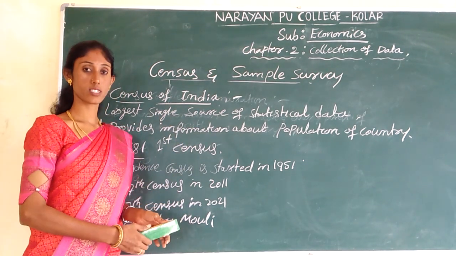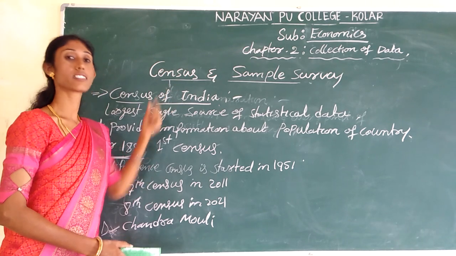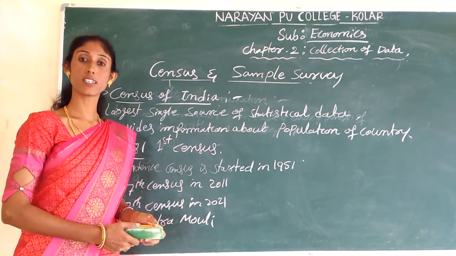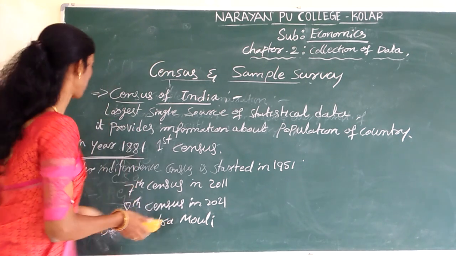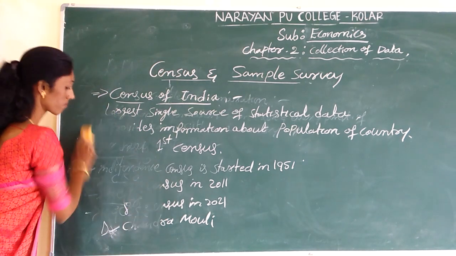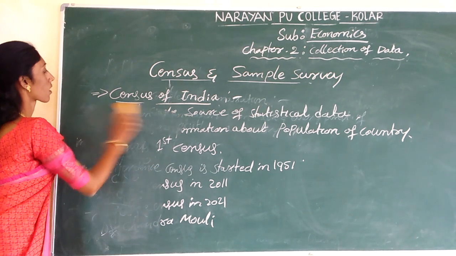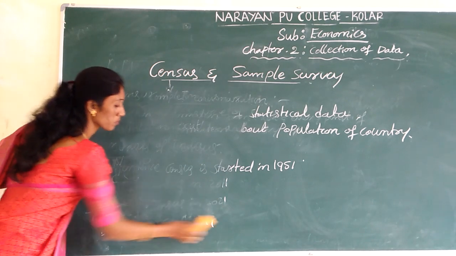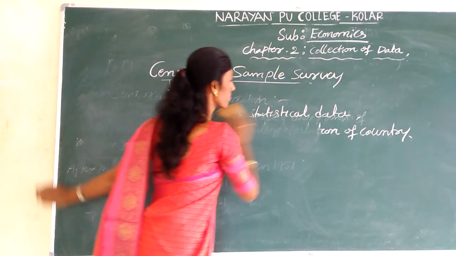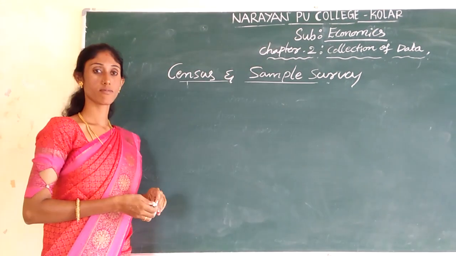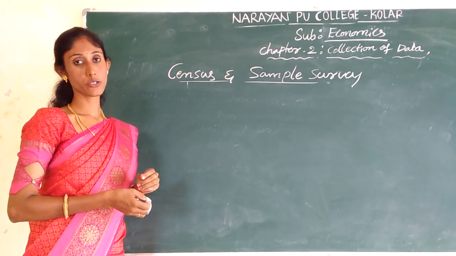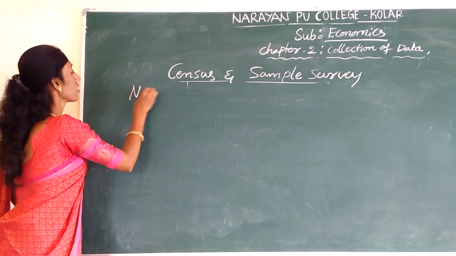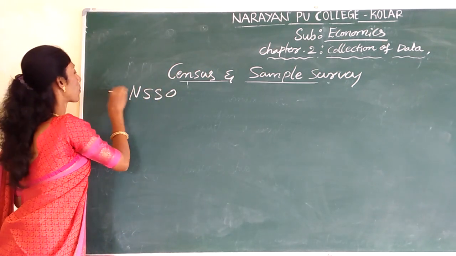Of the next concept under the census, that is NSSO, National Sample Survey Organization. The next institution in order to collect the census data is NSSO.